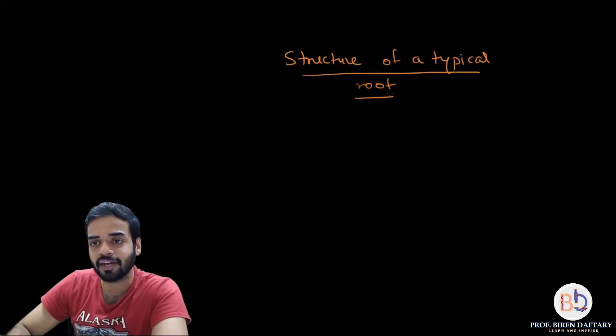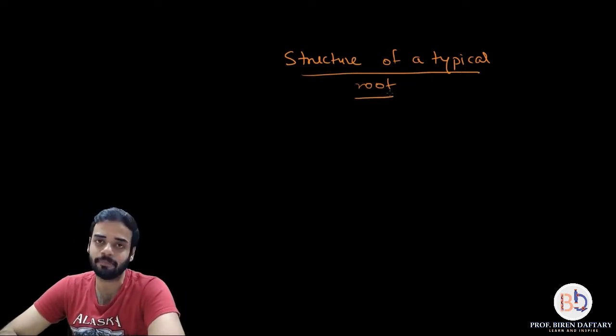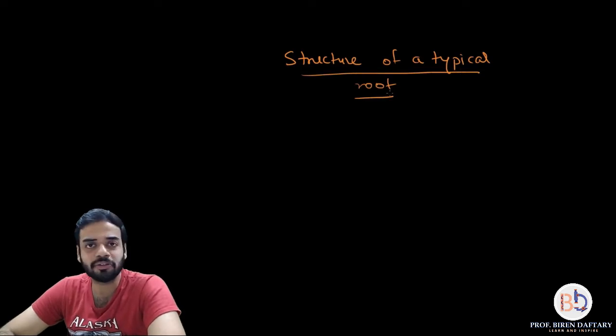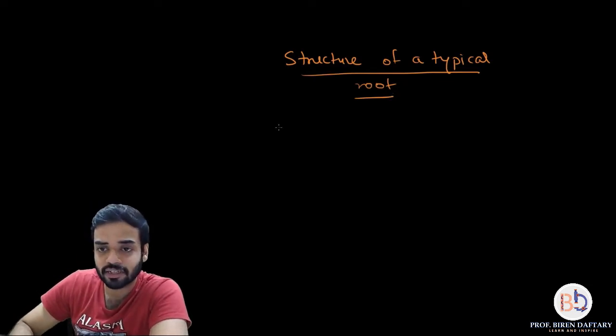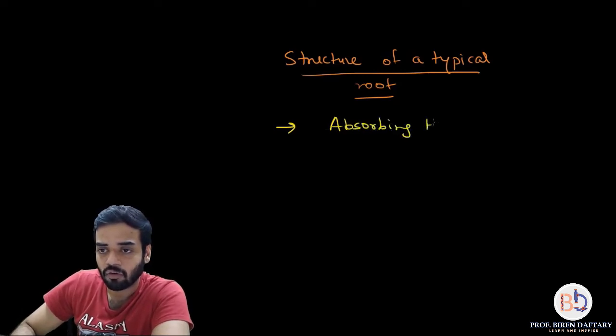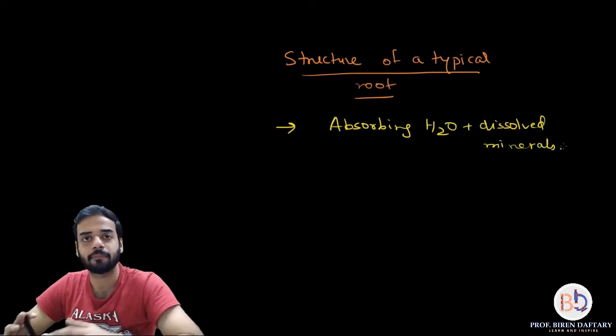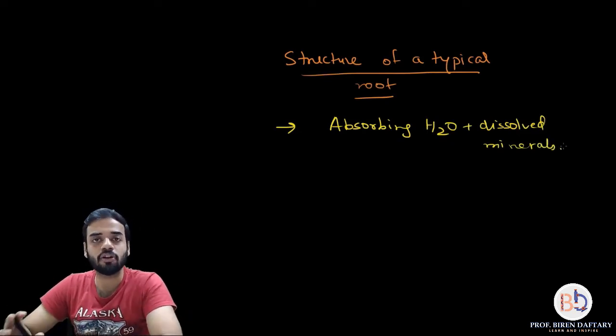Now, all this part that I am going to take in today's lecture is a very basic part, and it is going to be very easy from the understanding point of view. So what is the function of roots? The function of roots is very simple. It basically absorbs water, and along with the water, all the dissolved minerals. So I will write down the function. Function of roots is basically absorbing water plus the dissolved minerals into the plant. This is in the case of terrestrial or land dwelling plants.